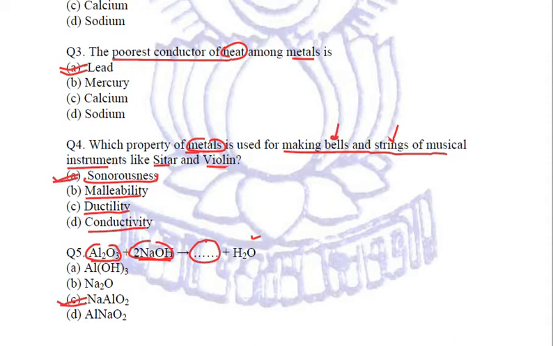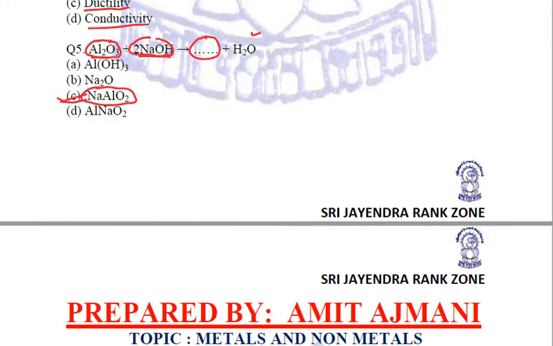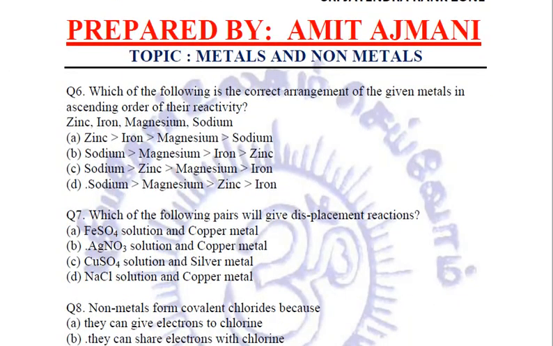It is a kind of double displacement reaction, and it is a chemical reaction which is used to show the amphoteric nature of aluminium oxide. Here, aluminium oxide is acting as an acid. It is an acidic oxide which is reacting with the base, that is NaOH, sodium hydroxide, to form a salt NaAlO2. The name of NaAlO2 is sodium aluminate. Right? So C will be the correct answer.